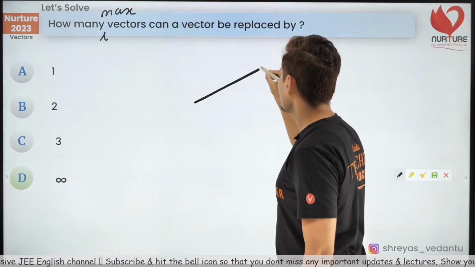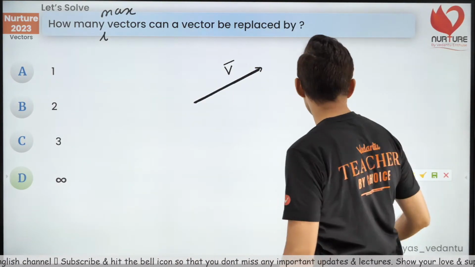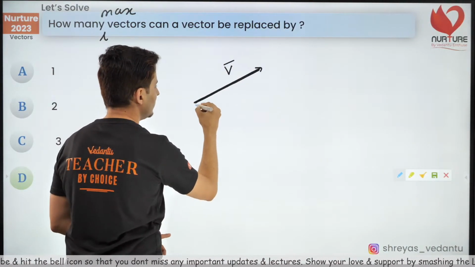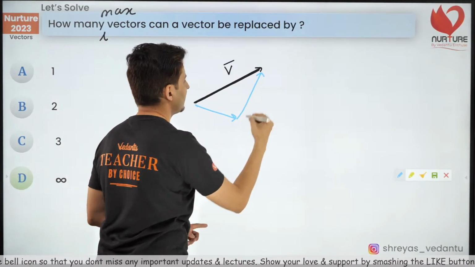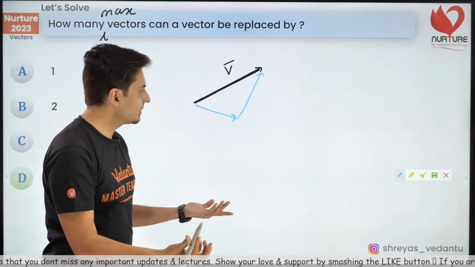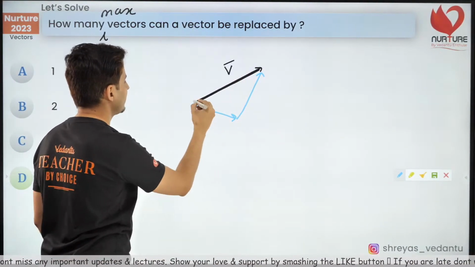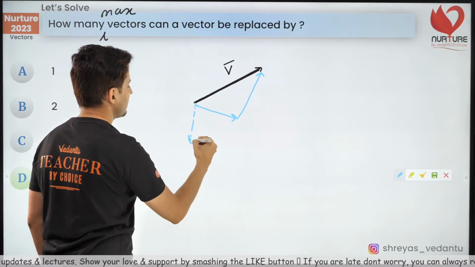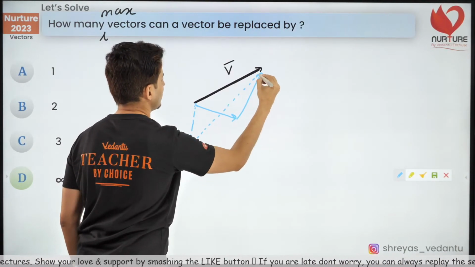If I take this as my vector, I can write this vector as this vector plus this vector, triangle law of vector addition. I can also write this black vector as this vector plus this vector. This is also fine.